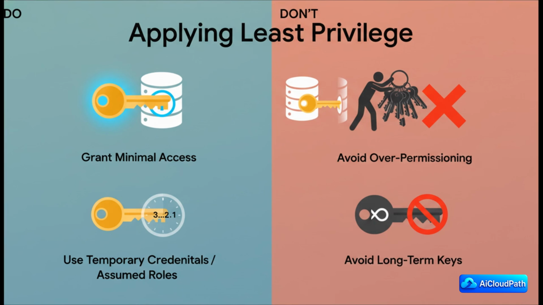So how do you actually do this? Honestly, it's a mindset shift. You have to start from a place of zero access and only add permissions as they are explicitly needed and justified. And critically, you should favor temporary access. Instead of giving someone a permanent key to the building, it's like letting them assume a role just for the time they need to complete a task. It's like a key that expires in an hour, which is so much more secure than a key that works forever.